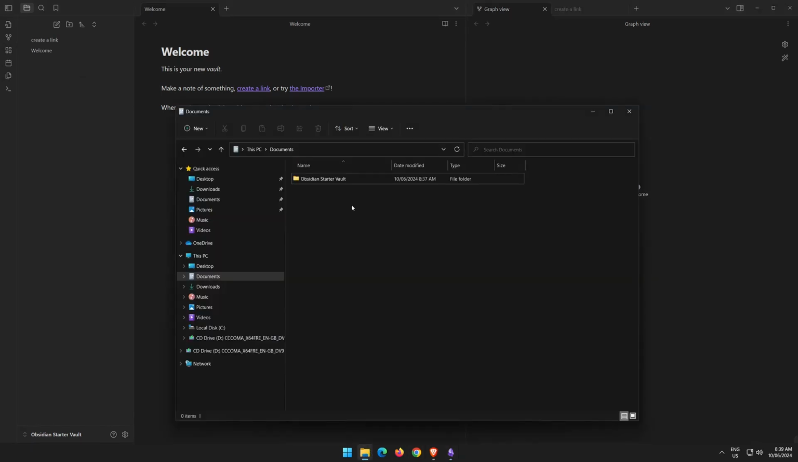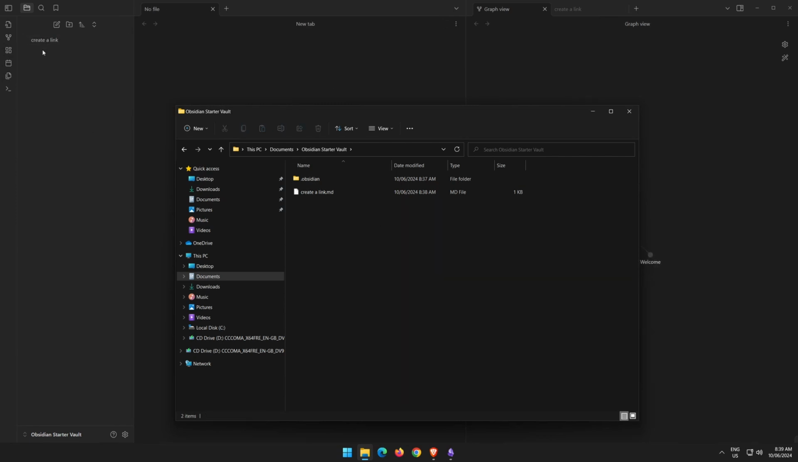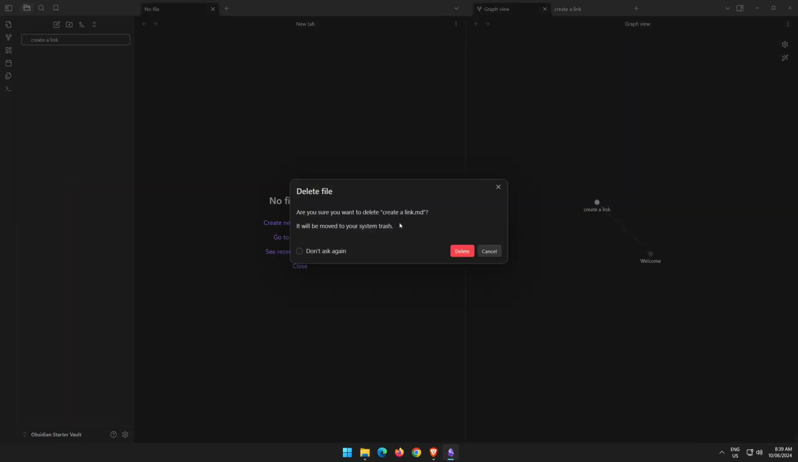Remember that Obsidian is just files and folders on your computer. Obsidian stores your files as .md files, which stands for Markdown, and this is a universally accepted format. This makes your vault future-proof if you decide to move away from Obsidian. So if we delete Welcome, that's going to delete it from the vault as well. We can also right-click, select delete, and then it's going to ask us if we're sure that we want to delete it. We'll just say yes, or we'll just hit the delete button.